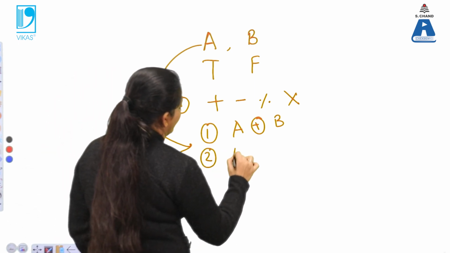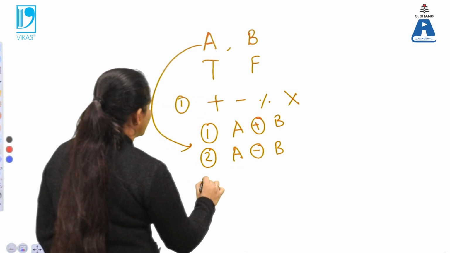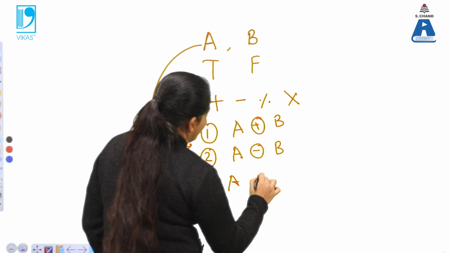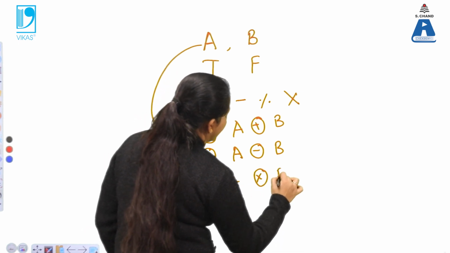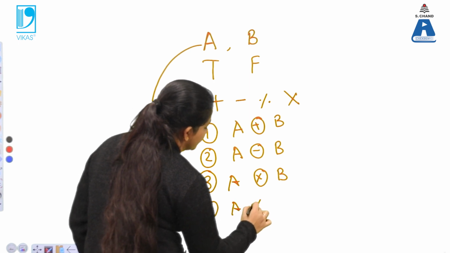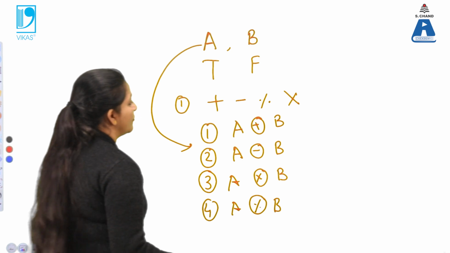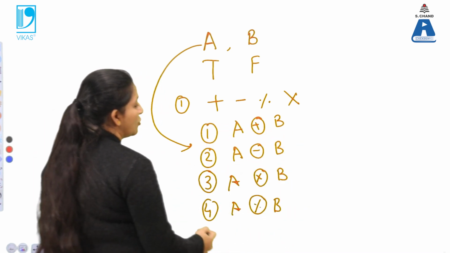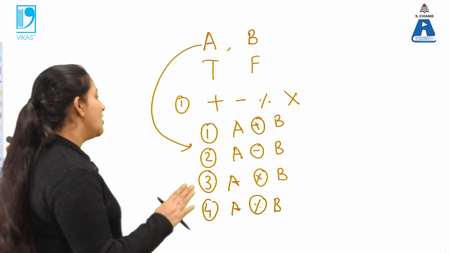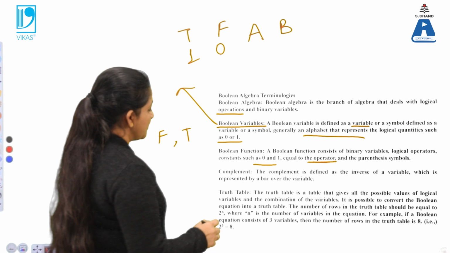Second, these two signals can overlap with each other with opposite phase. Third, multiplication of these signals can be done. And fourth, the division of these signals can be done over here. So these are known as the logical operations which are applied between the two input signals or between the two Boolean variables.